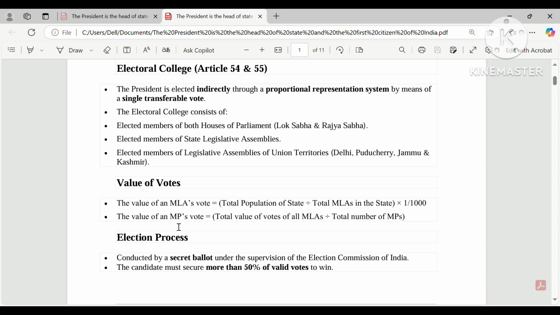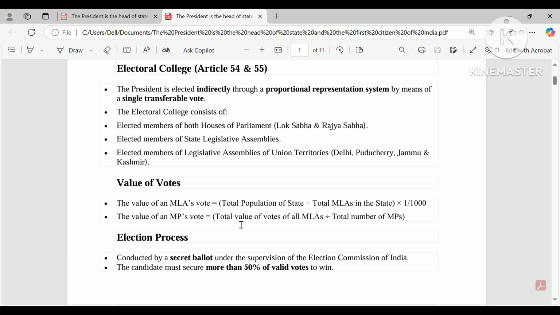And when we talk about the MP's vote, we have to see the total value of votes of all MLAs. It means first we take out the vote of 1 MLA in that state. Now we add all the MLAs' votes, and we divide it by the total MPs. What is the total MPs? 543. So when we divide, that comes out to be the value of 1 MP's vote. So when all the MPs and MLAs vote for the president, it is counted accordingly.